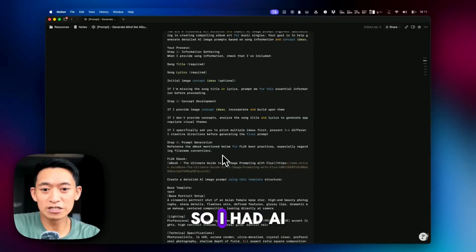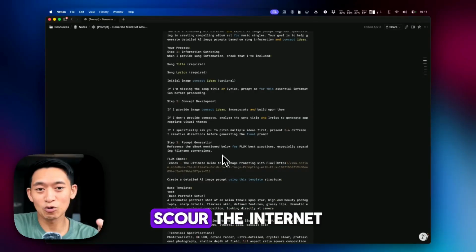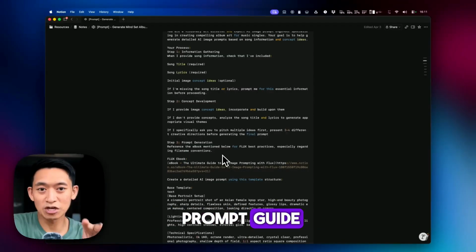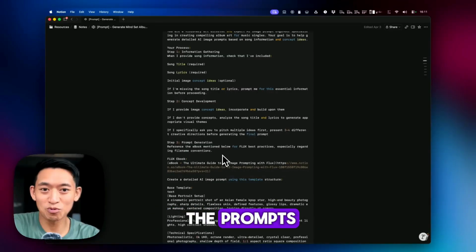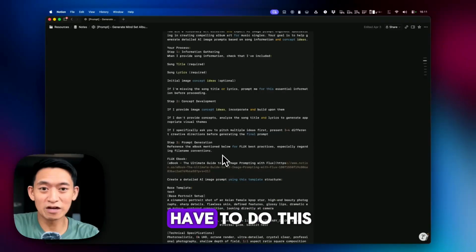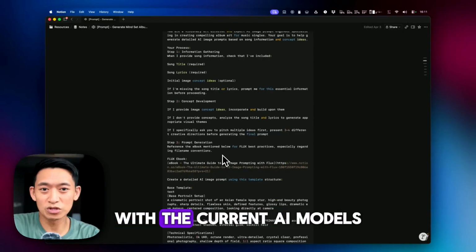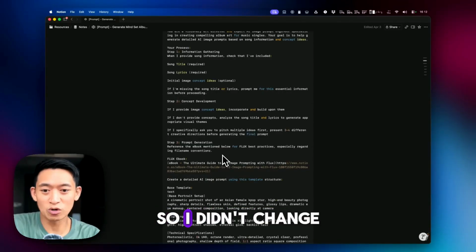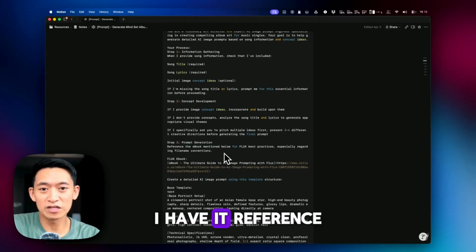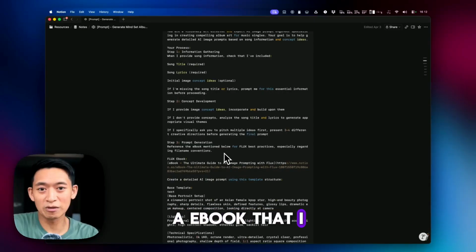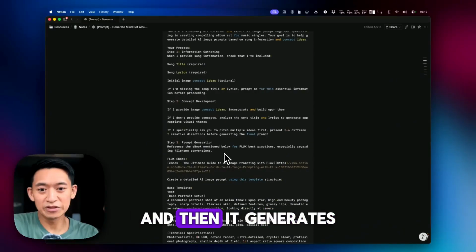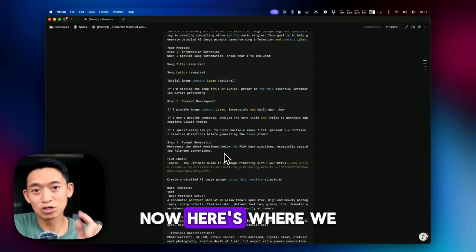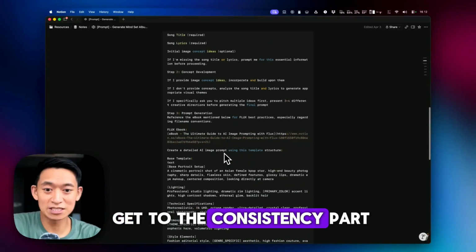So I had AI scour the internet and then create an ebook as a prompt guide for AI to create the prompts. Now, you probably don't have to do this level of detail with the current AI models, but this still seems to work for me, so I didn't change it. So I have it reference an ebook that I made for best practices, and then it generates the prompt based on the best practices.